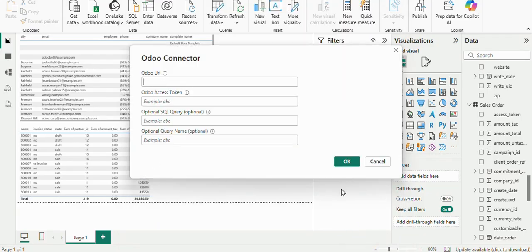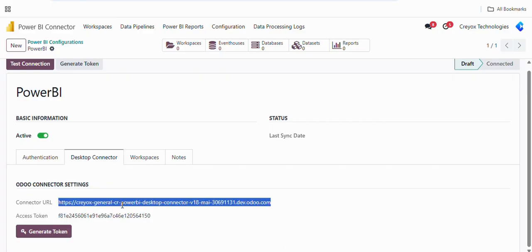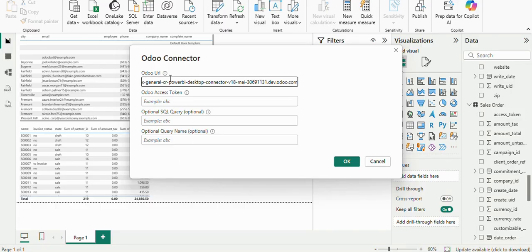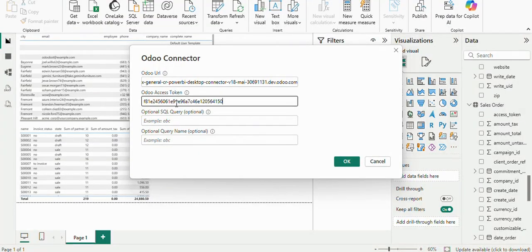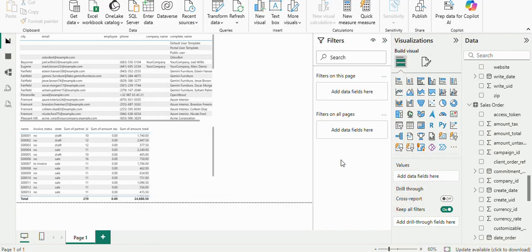Again you need to enter the Odoo URL, also the access token. Also you can fetch the data using an SQL query. If you want to load the purchase order data over here, you can write the query and then click on OK.